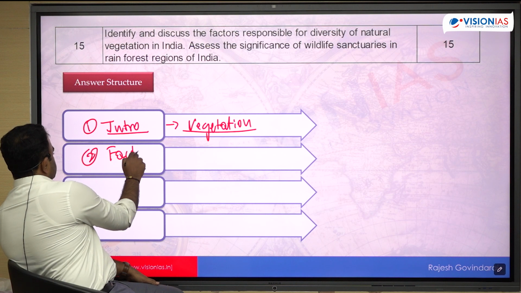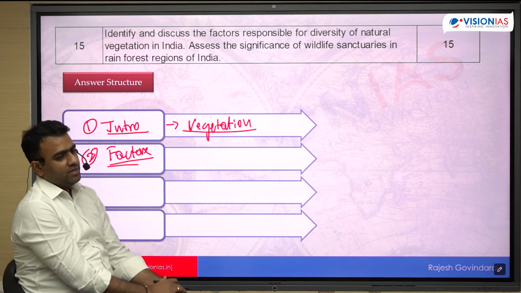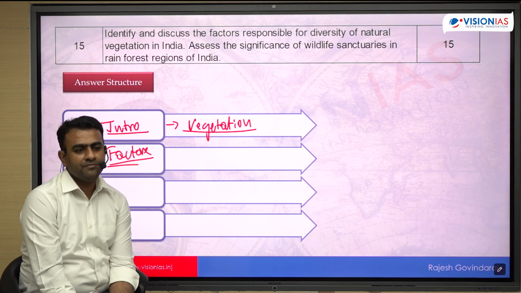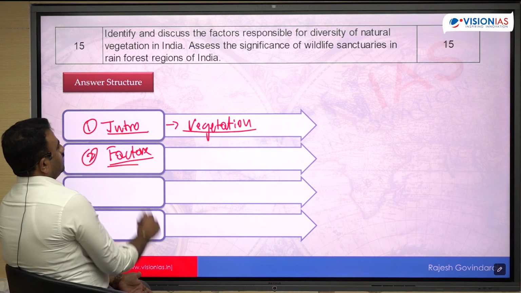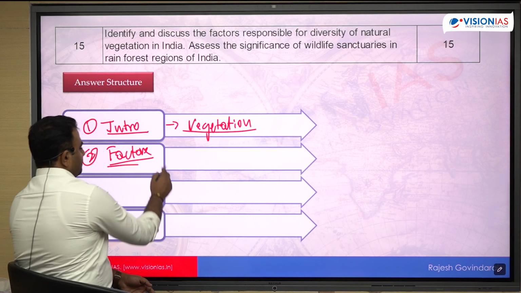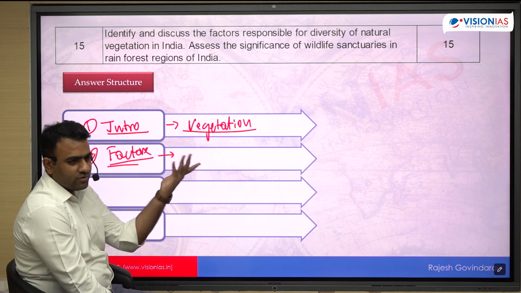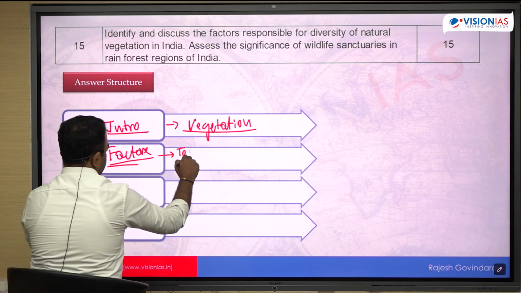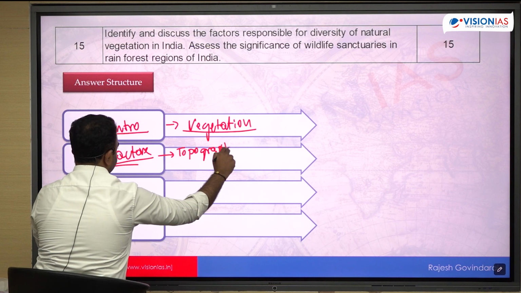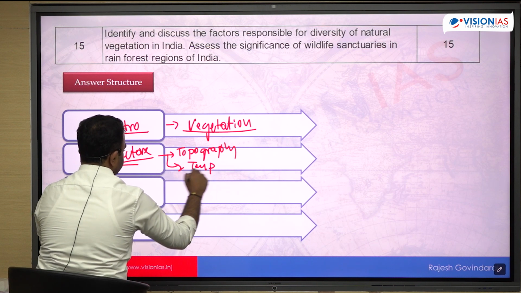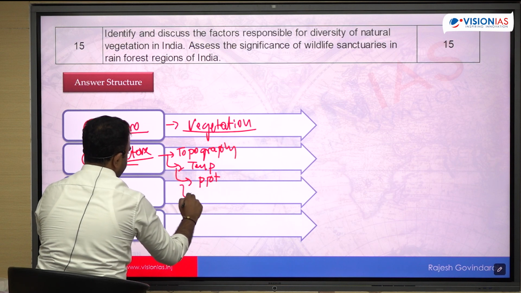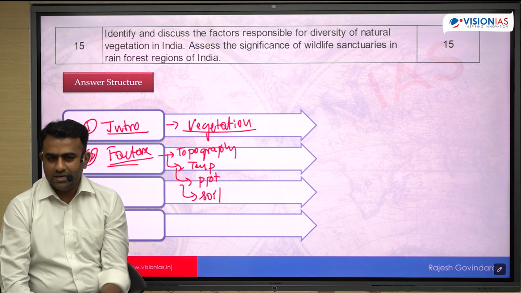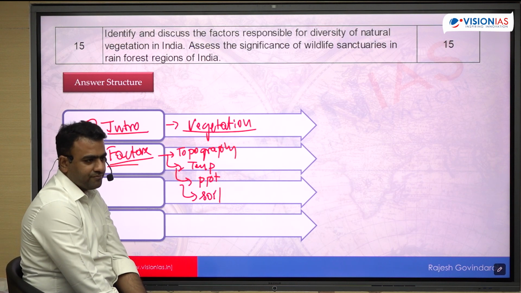What are the factors which are responsible for this kind of variation? इतना सारा variety आपको मिलता है. I told you, if you go by Champion and Seth model, you'll find 17 different variety of natural vegetation. Right? So why? What are the factors which decides the vegetation? अगर इसके बारे में थोड़ा सा आइडिया है तो ये आप खुद लिख सकते हो. What factors decide vegetation? So first, the topography, which type of land it is. Then temperature, then precipitation, and then soil condition. Majorly तो यही है. These are the conditions which will decide the type of vegetation.